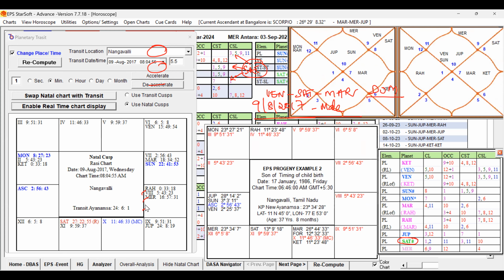In the transit, Jupiter is transiting in the Virgo sign. So in the natal chart, the transit Jupiter is in Virgo sign.